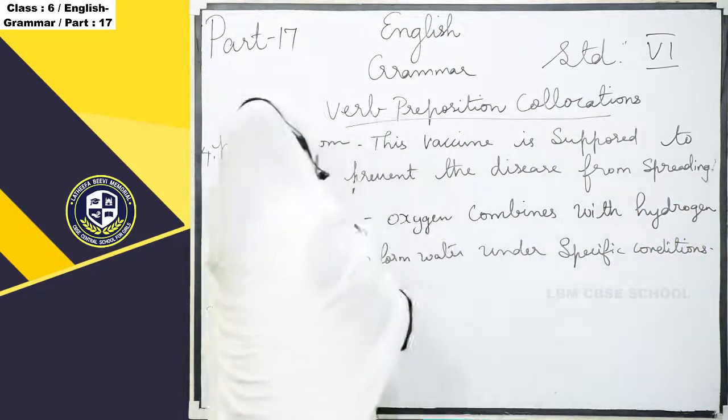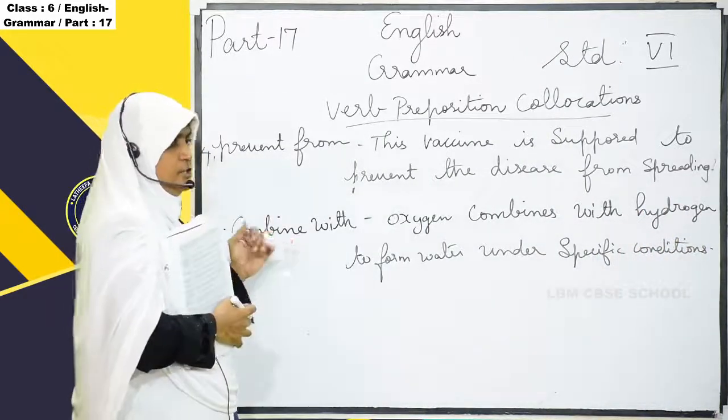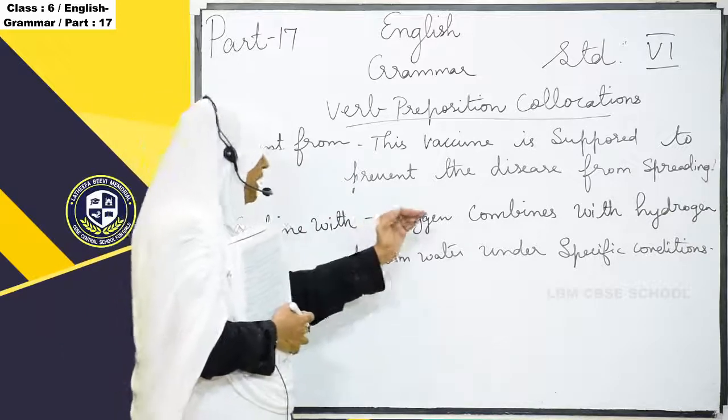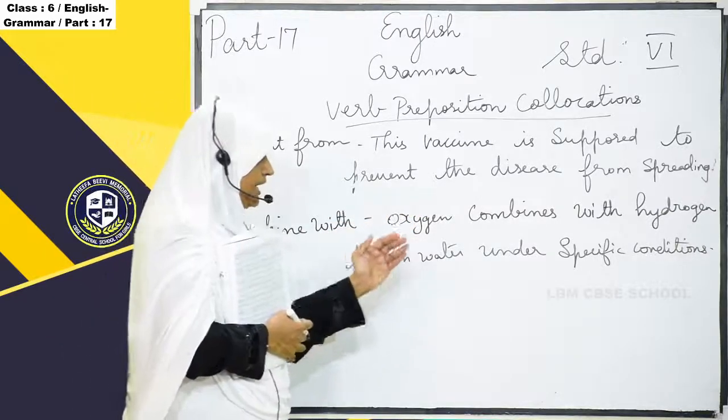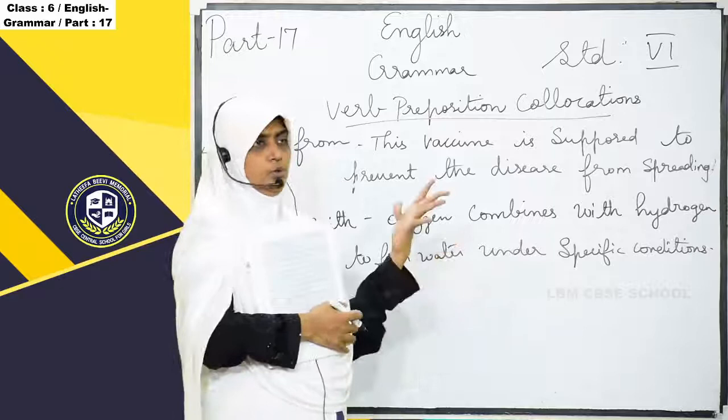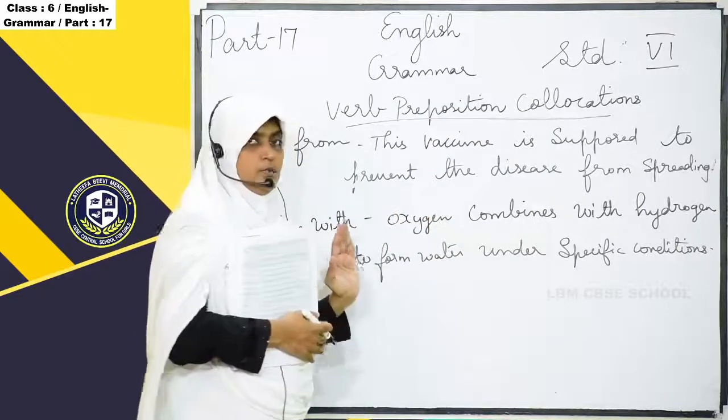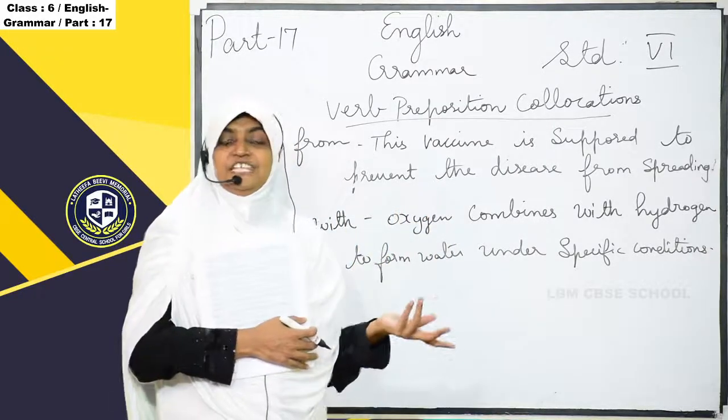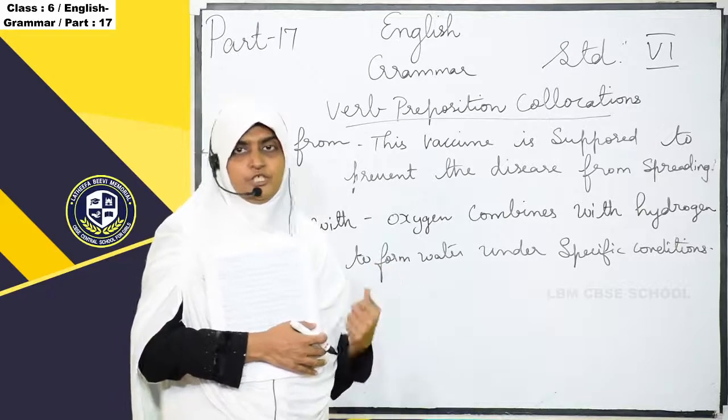Okay, so here combine with means joined. Oxygen combines with hydrogen to form water under specific conditions. So here combine is the verb and with is the preposition.